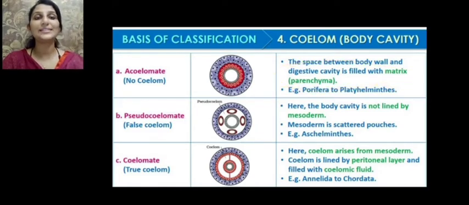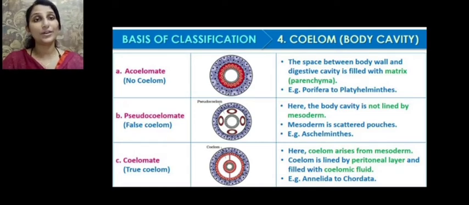This type is seen from Porifera to Platyhelminthes. That is, they lack a coelom. A coelom is not present in them. So those animals which lack a coelom are called acoelomate, and in them the space between the body wall and the gut cavity is filled with a parenchymatous matrix. It is seen in Porifera to Platyhelminthes.